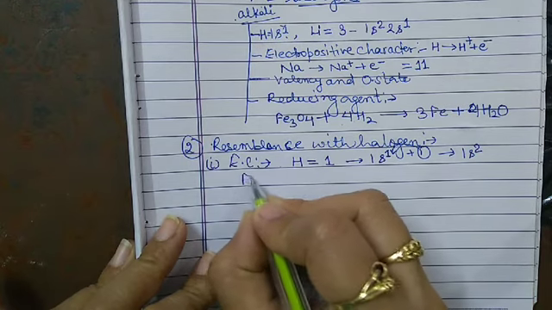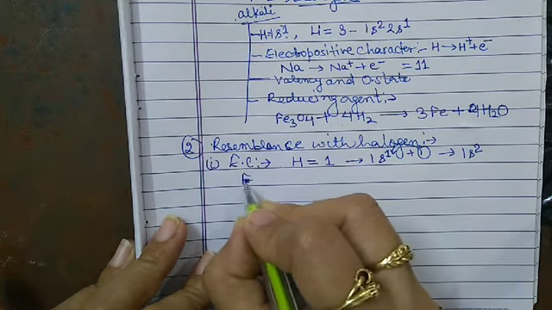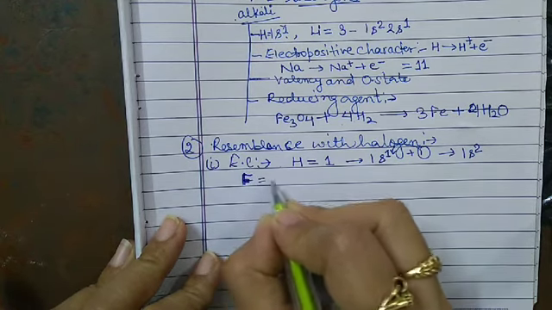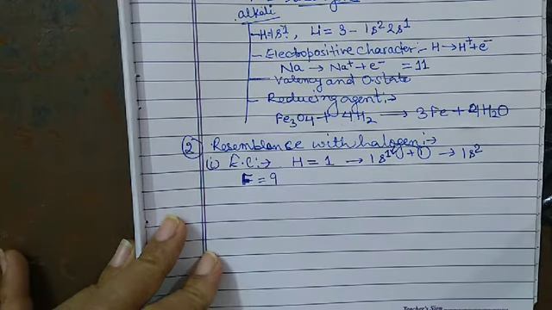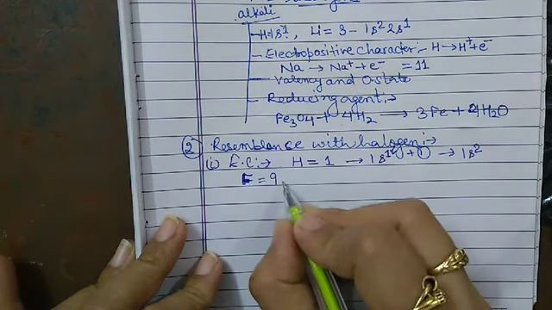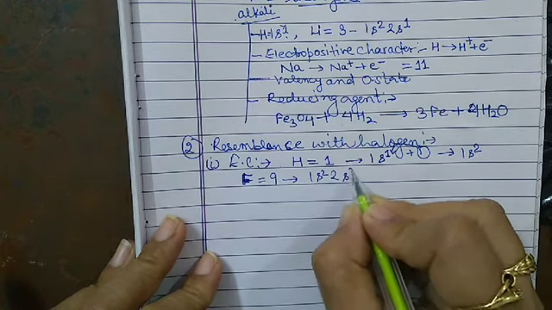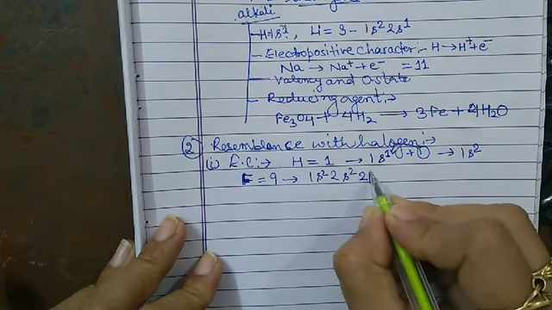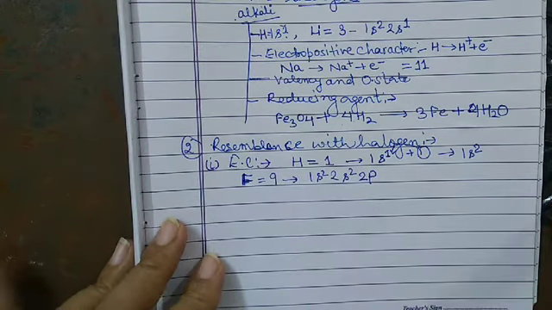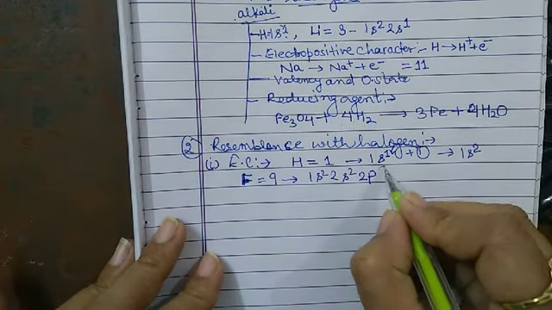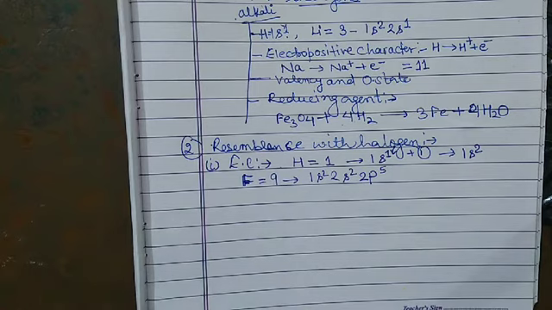Now let us take the example of any halogen. For example, fluorine. Fluorine is a halogen. The atomic number of fluorine is 9. So its electronic configuration is 1s2, 2s2, 2p5.